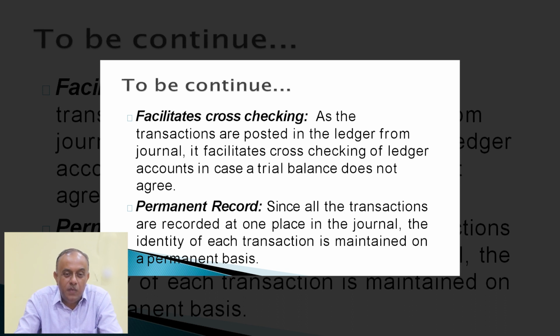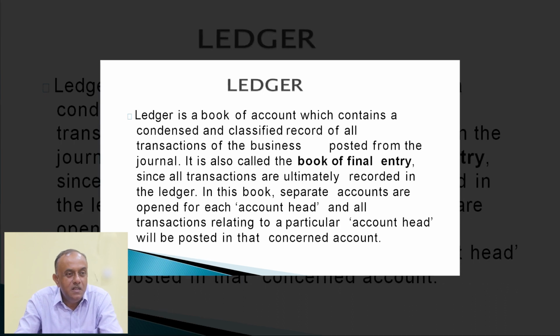An entry will be passed in the journal with the help of authentic documents like vouchers, money receipts, and others. There are so many types of source documents. And another important book for any business house, whether small or big, is that they have to maintain a ledger. Ledger means it is recorded as per heads of account.